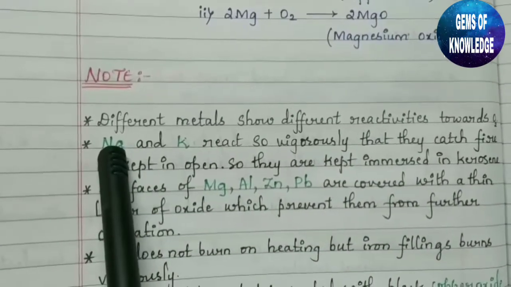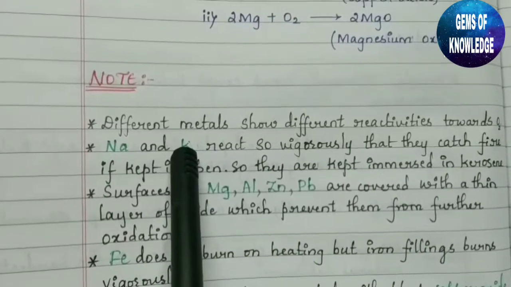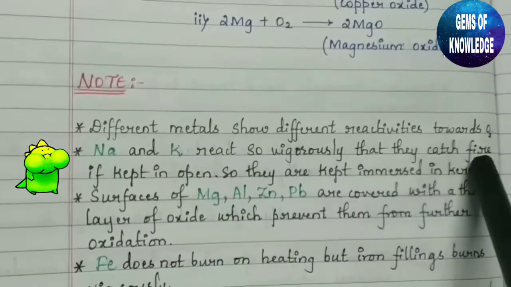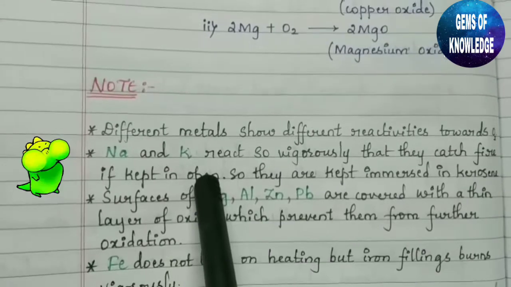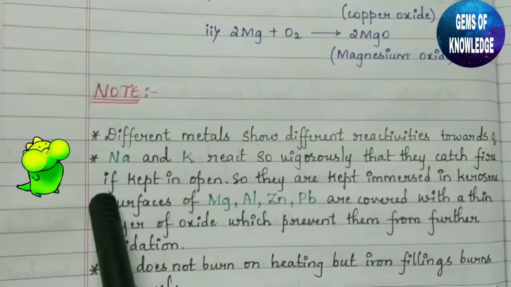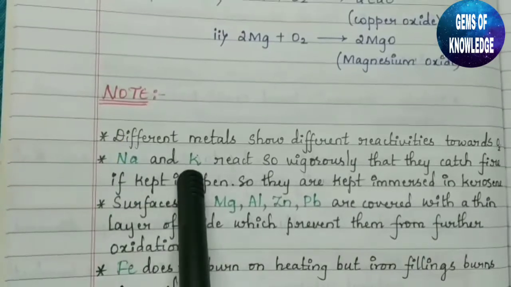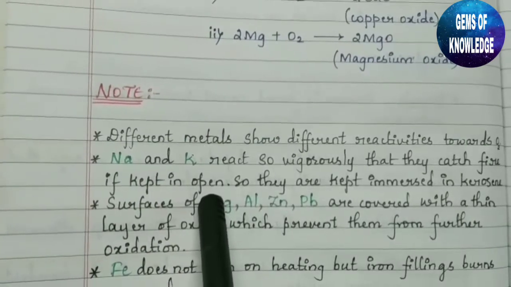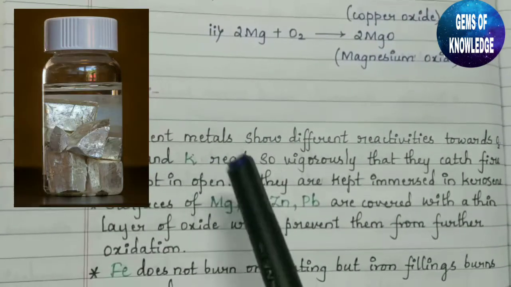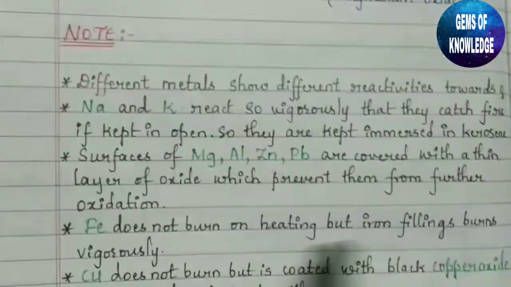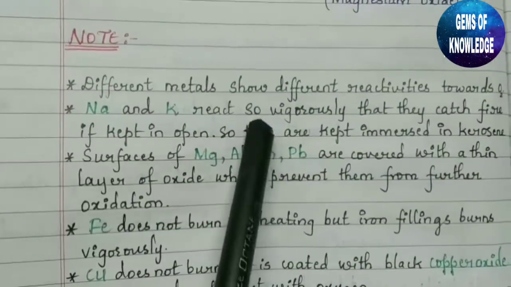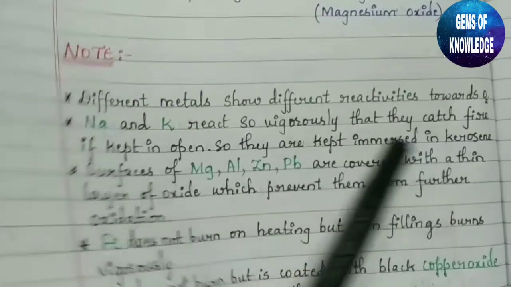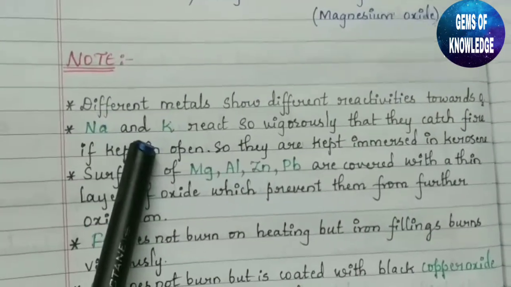Na and K. Na is nothing but sodium and K is nothing but potassium. Sodium and potassium react so vigorously that they catch fire if kept in the open. So it means these two are very reactive metals, and they will react very vigorously when kept open in air, or we can say in oxygen. So they are kept immersed in kerosene. I guess you all know that both the metals, sodium and potassium, are kept in kerosene just so that they do not react with the presence of oxygen or air.